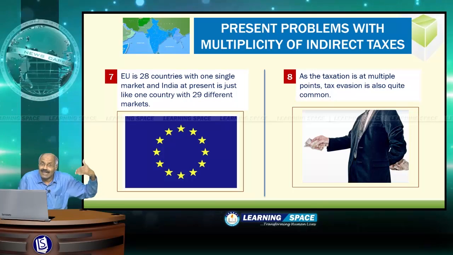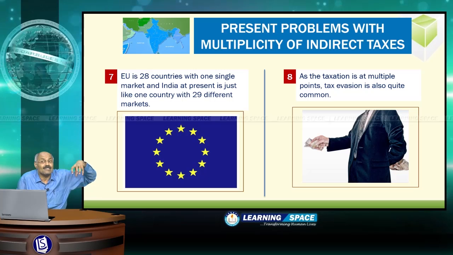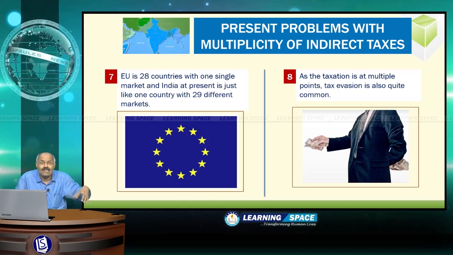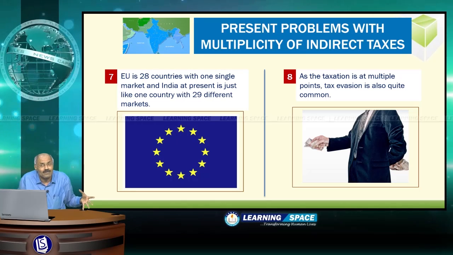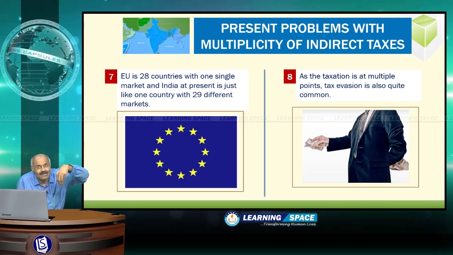Then, as the taxation is at multiple points, tax evasion is also quite common in this country. So, these are the present problems with the multiplicity of indirect taxes.